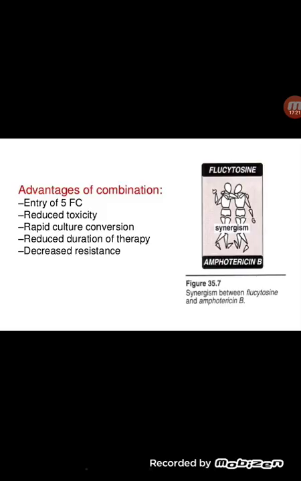So to be brief, for blastomycosis we have itraconazole, for mucormycosis we have posaconazole, for candidiasis and cryptococcal meningitis we have fluconazole. As a prophylaxis for febrile neutropenia we have fluconazole. Treatment for febrile neutropenia we have voriconazole. As a drug of choice for invasive aspergillosis we have voriconazole. When it is not responding to voriconazole, the drug of choice for invasive aspergillosis is caspofungin. And we have the widest spectrum antifungal, that is amphotericin B.